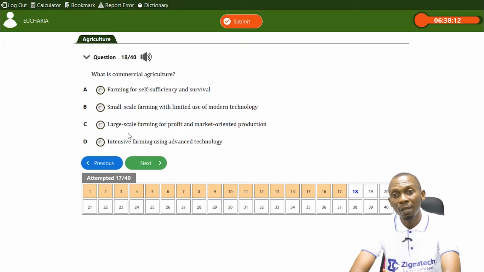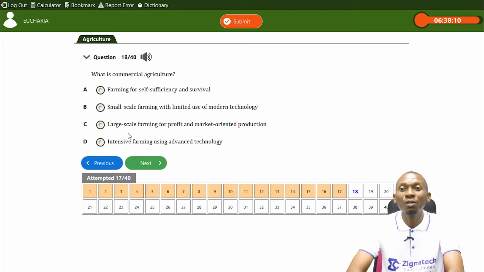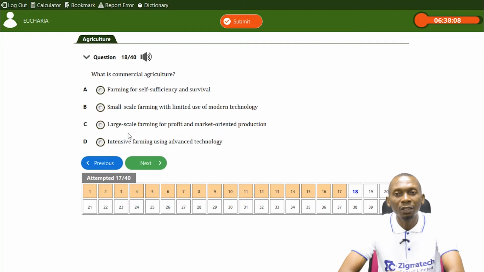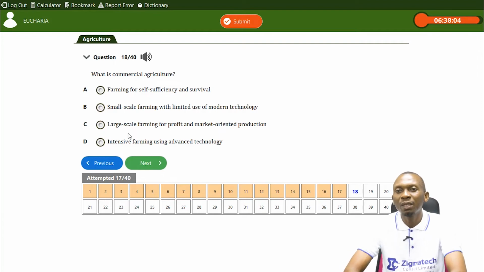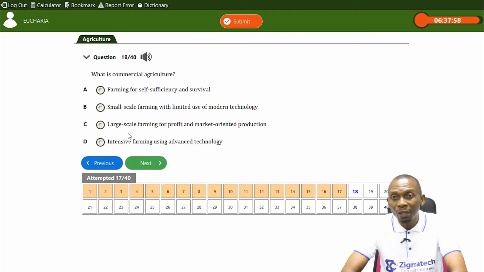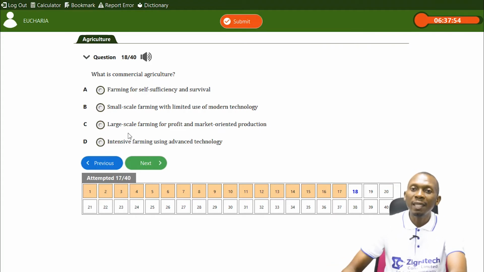Though there are two similar close answers. Intensive farming using advanced technology. You can practice intensive farming, but the definition of commercial agriculture is more of cultivating on a large scale for profit making. So C is the ideal option, the proper option.